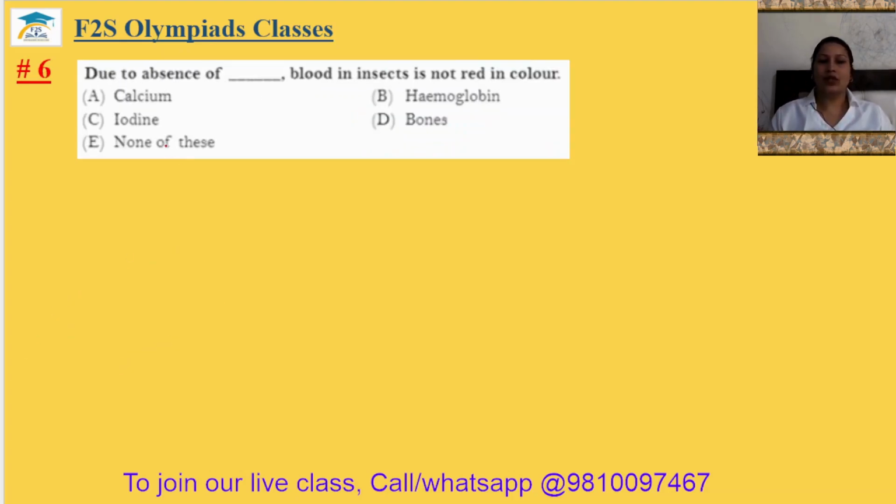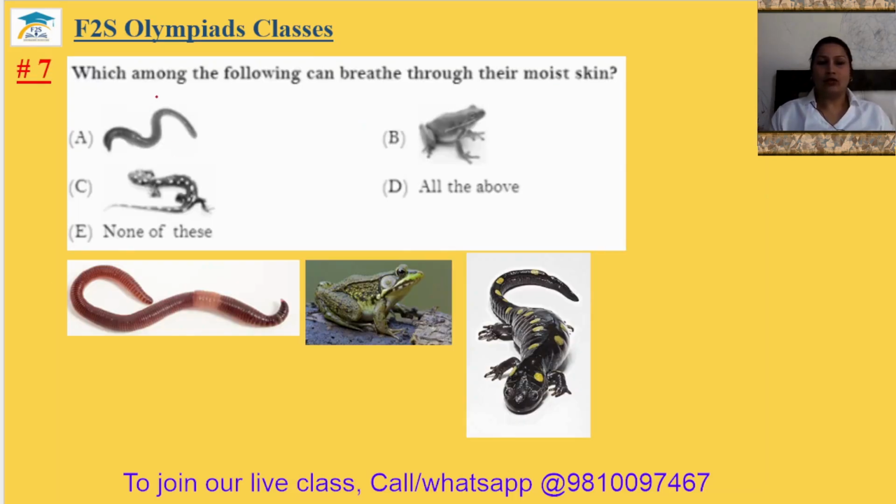Question number 6. Due to absence of dash, blood in insects is not red in color. Due to absence of hemoglobin. Okay, blood's color is not red. Question number 7. Which among the following can breathe through their moist skin? So actually the picture is not properly clear. That's why I have pasted the fresh one. This is your earthworm, breathes through moist skin. And this is the frog, can breathe through moist skin, and this is the salamander, can breathe through moist skin. So seventh answer will be your all of the above.